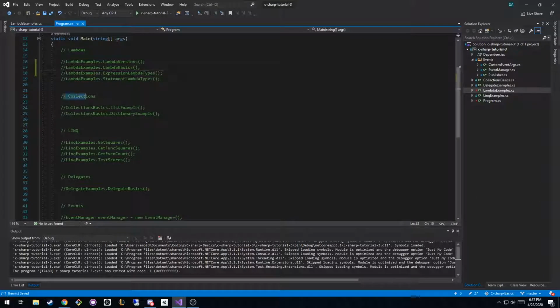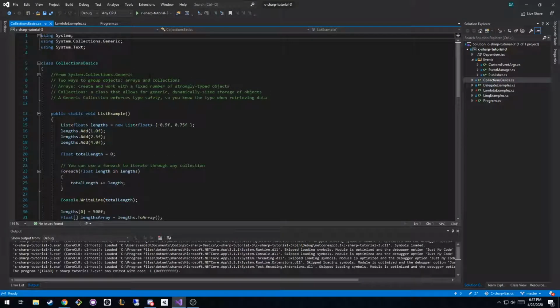Okay, so on to collections. So what is a collection? I've written some extra notes. There are two ways to group objects in C#: you can have arrays and you can have collections. We've talked about arrays. It's just a fixed number of objects, and they're strongly typed, meaning that when you create the array, you say the type.